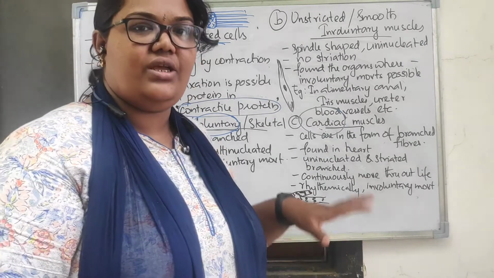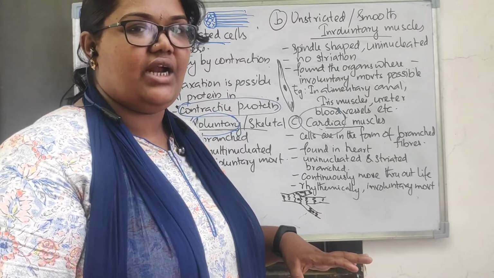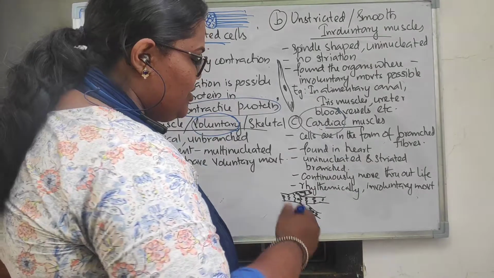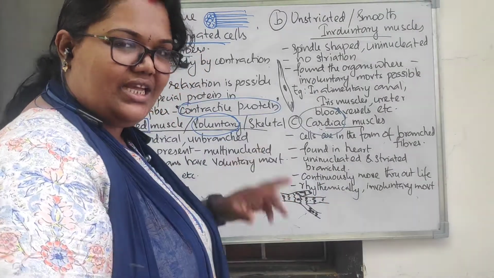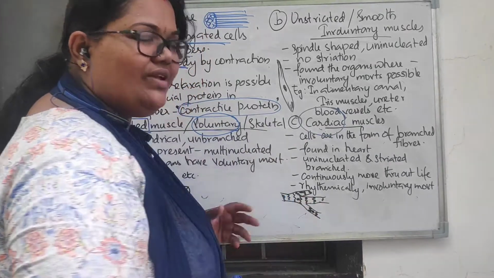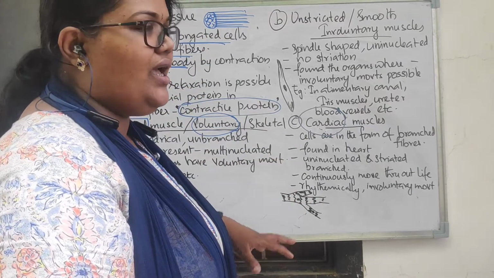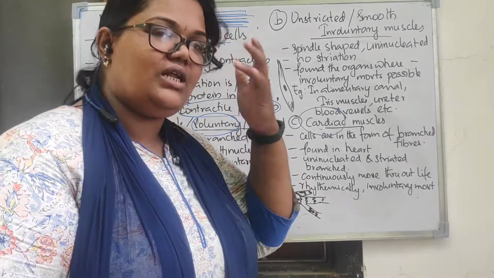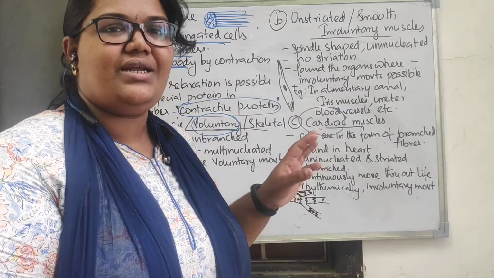And these are actually the other specialties. We can say that this is a branched muscular tissue, and one more specialty is that it is uninucleated. You can see so many nuclei, but actually in each branch there will be one nucleus. That's why we are saying uninucleated, branched, striated, right? And they are involuntary in their action, right? So where you can find it, it is only found in the heart. So that's why these are called cardiac muscles, right?